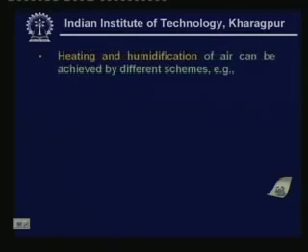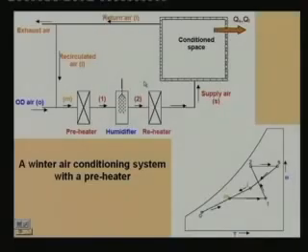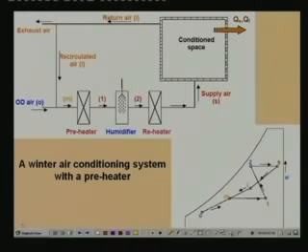Now, heating and humidification of air can be achieved by different schemes. For example, you can use a preheater, a humidifier and a reheater. So, let me explain this system. This is a winter air conditioning system which uses a preheater. Let me begin at this point. Here you have outdoor air which is cold and dry. A certain amount of outdoor air is mixed with the recirculated air which is coming from the conditioned space. The mixed air, which is at condition M, first flows through a preheater. In the preheater, air undergoes a sensible heating process.